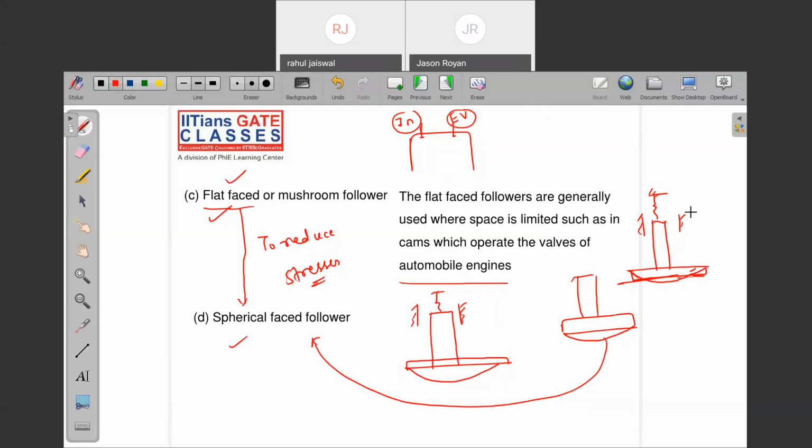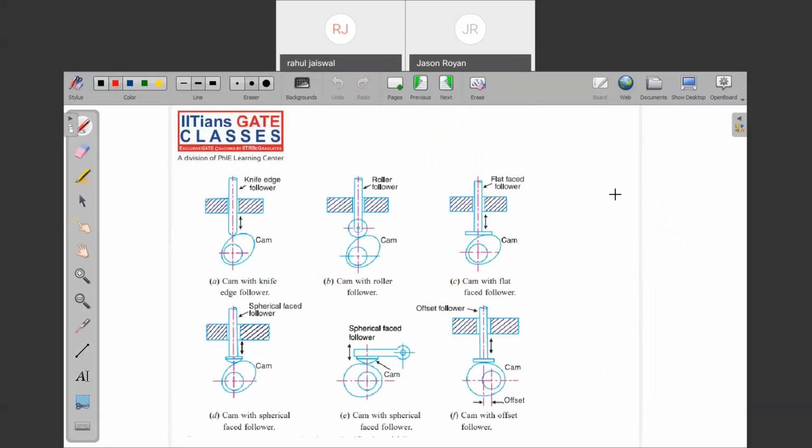Just note down. Next thing. You can see in the diagram: knife edge follower, roller follower, flat face follower, cam with a spherical face follower. See, this is also one of the spherical face followers. You can see, right? Yes or no? Is it clear?